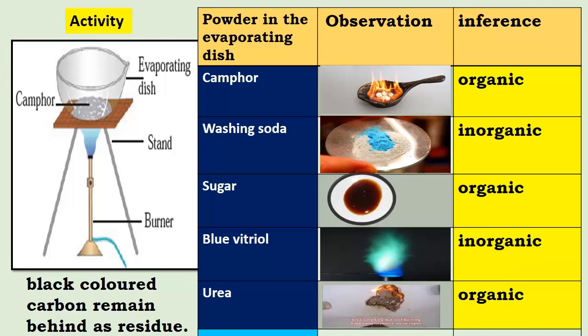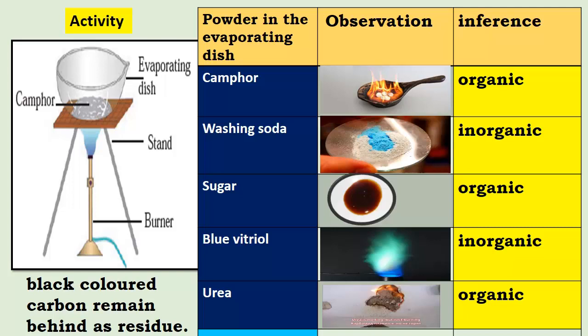Now on heating, two things happen. Either the black colored carbon remains behind as a residue, or there will be no residue and the material will be burned as a flame.